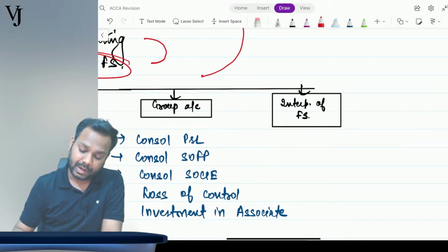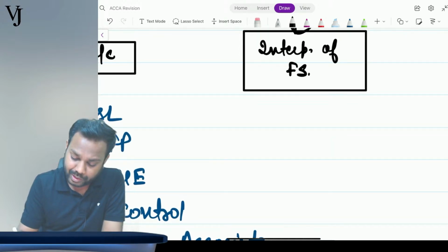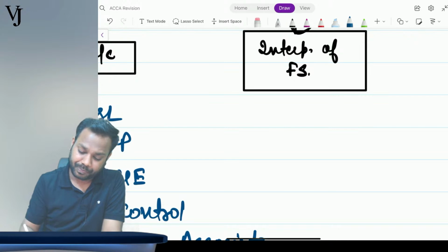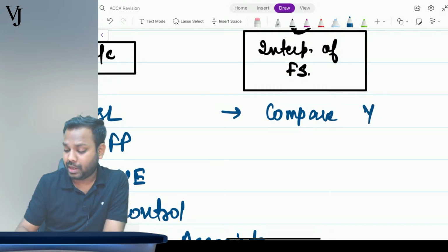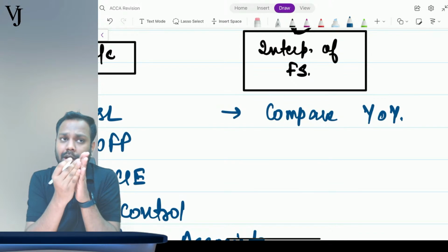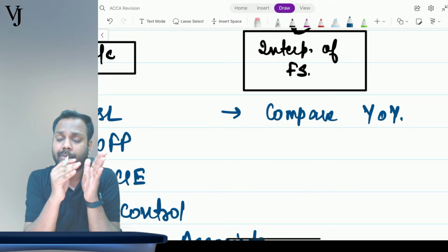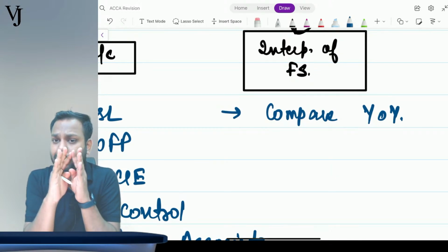Now, interpretation of FS. Understand the type of question that can come for interpretation of FS. They might ask you to compare a company year on year. Let's suppose there is a company called Infosys. The financial performance is given for 2021 and for 2022, and you have to assess how the same company has grown year on year.